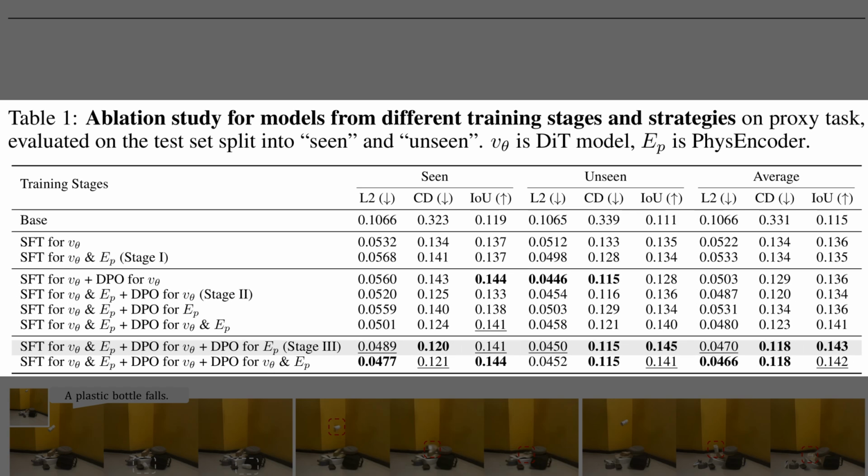Table 1 quantifies how each training stage improves physics. The table compares supervised fine-tuning, direct preference optimization on the generator, and direct preference optimization on the PhysEncoder across seen and unseen splits. Stage 3 delivers the best average IOU at about 0.144, which reflects stronger shape consistency. It also yields the lowest average L2, near 0.047, so trajectories align better with ground truth.